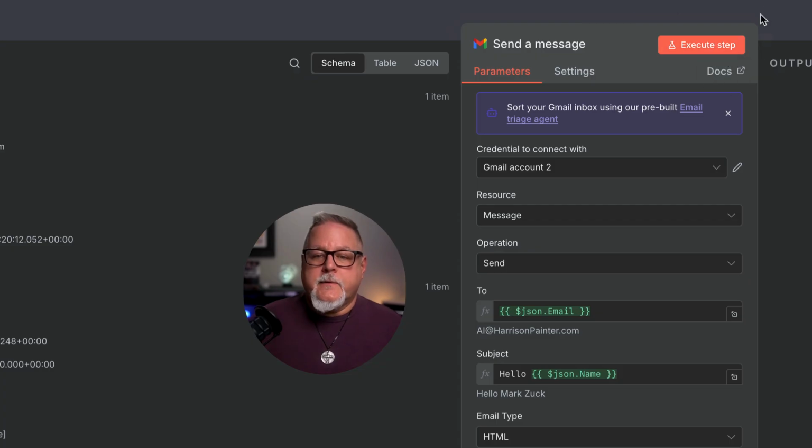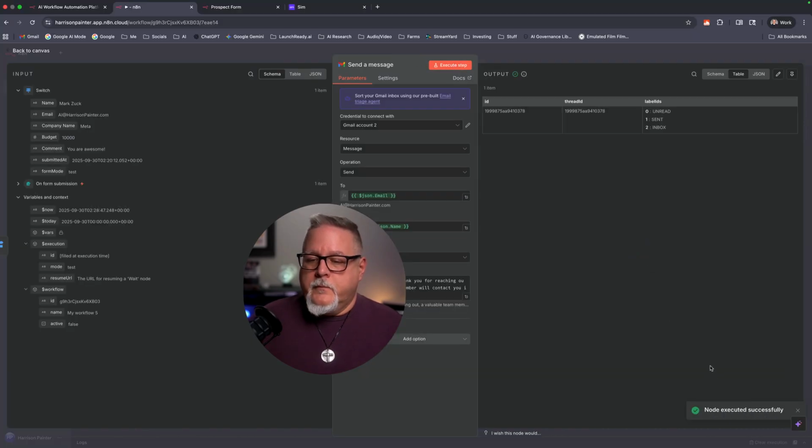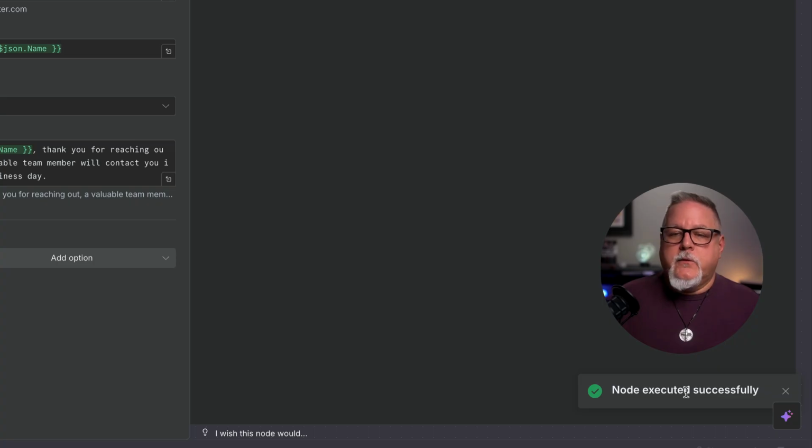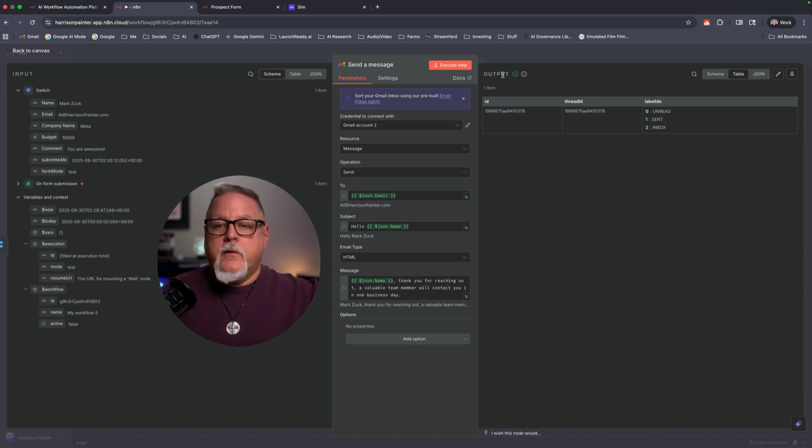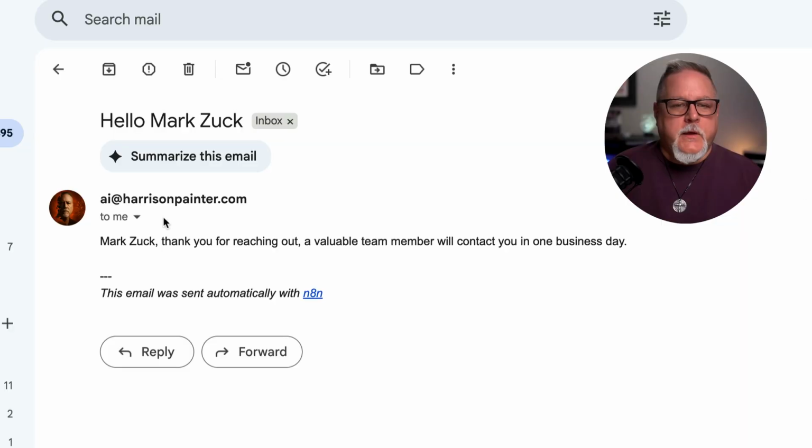We're going to click this execute step. Boom. And we see down here, node executed successfully, and we can see everything that happened here. Now, let's go to my email, because in this case, I used my email, and let's see what it looks like. Look at that. So our subject, hello, and the person's name, it went to the proper email, and then here is the message.